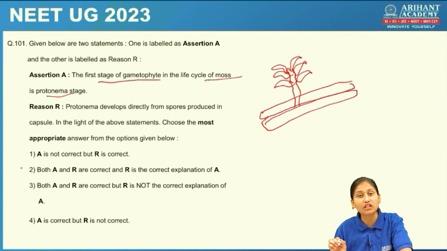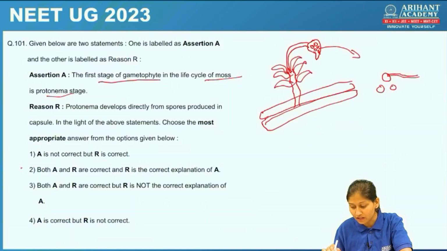This leafy plant body is now giving rise to a structure called capsule. Now in this capsule spores are produced. These spores, when they are released, give rise to filamentous structures called protonema.